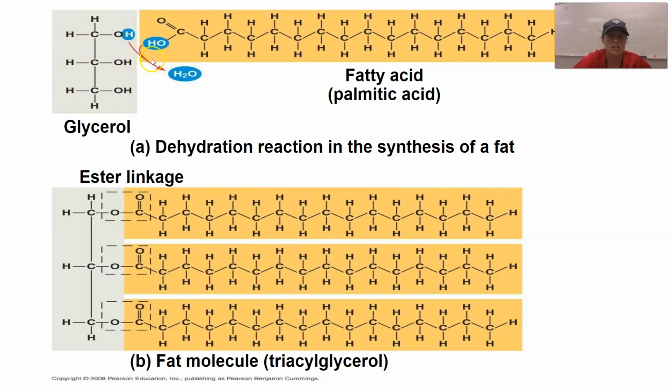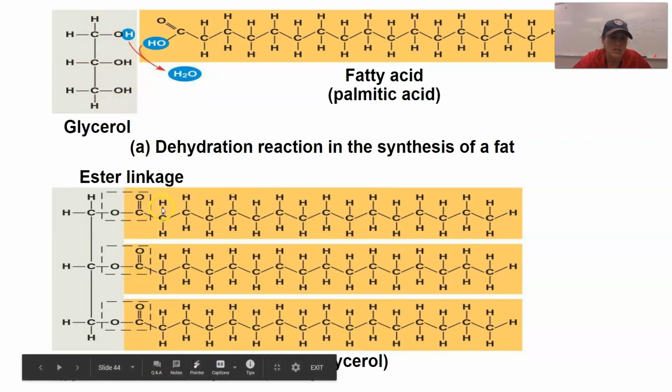So dehydration synthesis occurs. The fancy bond name here is called an ester linkage. This is now an ester linkage that binds it to a glycerol, and we do that 3 times. So we remove 3 waters, and now all of a sudden we have a triglyceride.